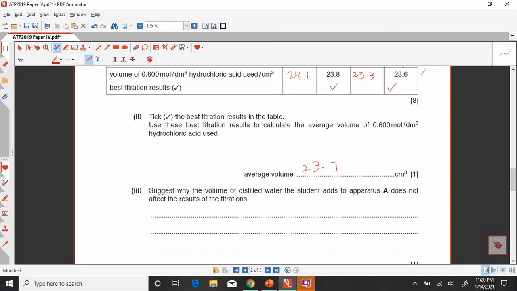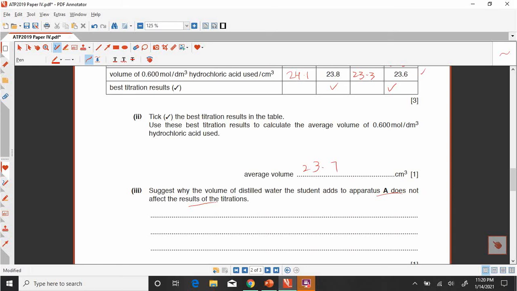Now look at the question that suggests why the volume, as I told you initially that the student is adding water, so suggest why the volume of the distilled water the student adds to apparatus A does not affect the results of the titration. So this is the question.